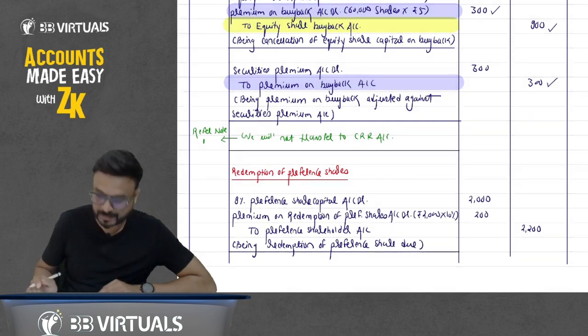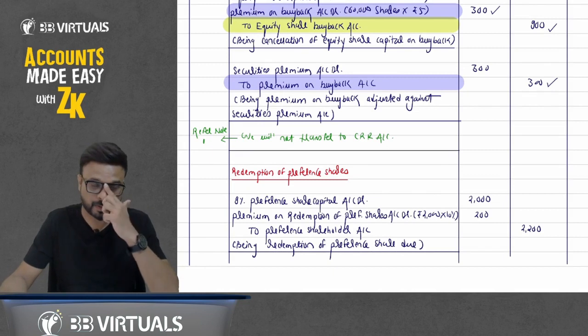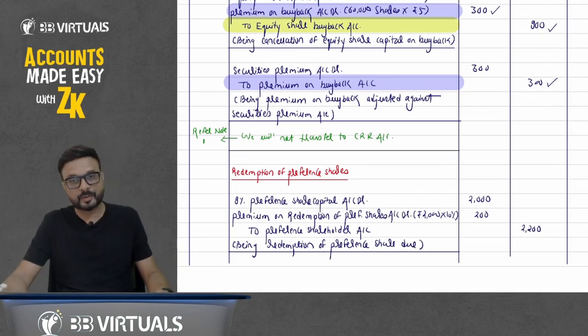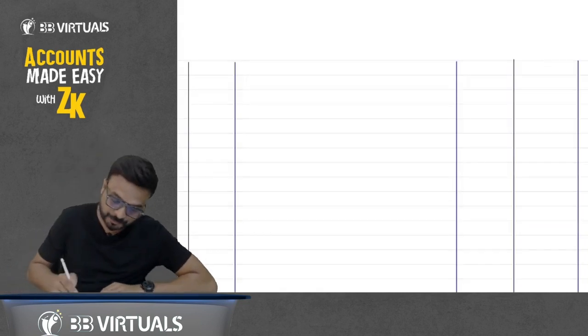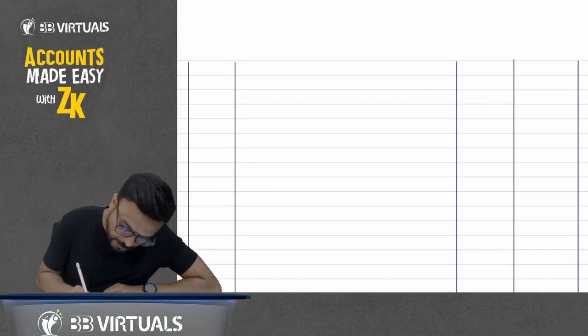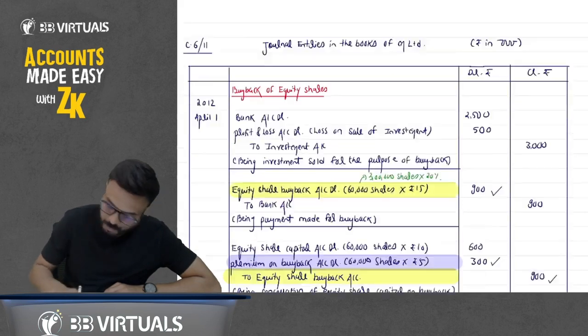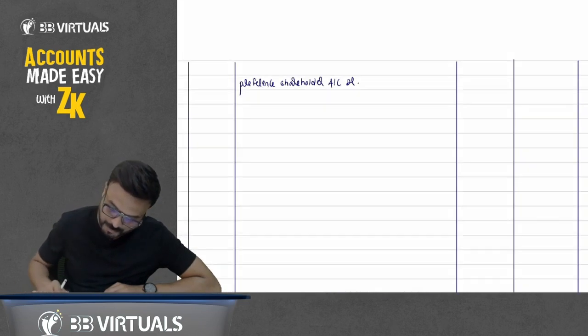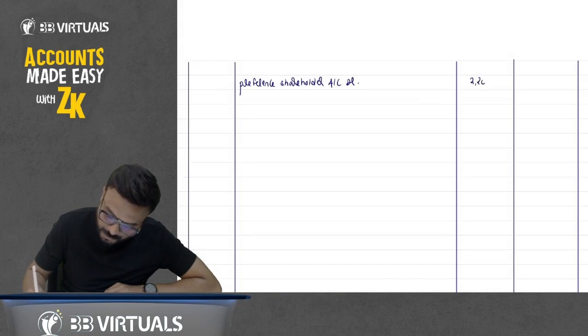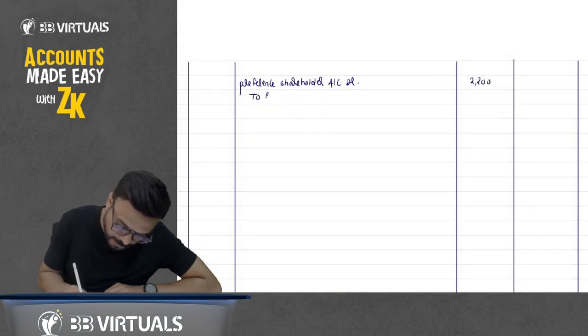We have cancelled the share capital. Now we'll pay to preference shareholder. So the entry will be preference shareholder account debit to bank account. Write down the next entry. Preference shareholder account debit, we are liable to pay how much? 2200. So 2200 to bank account.